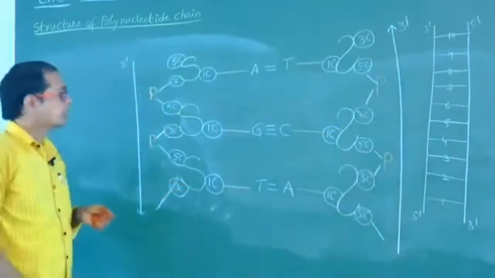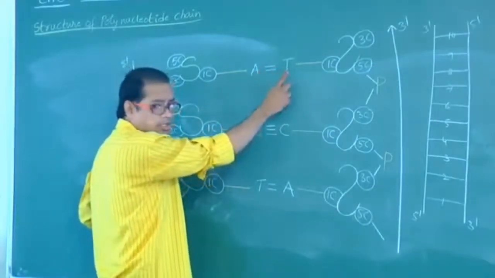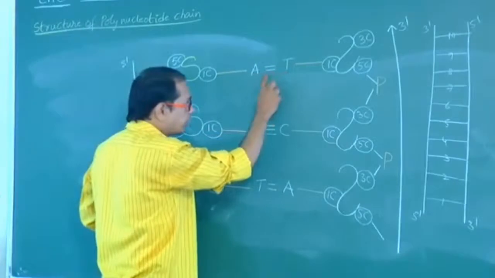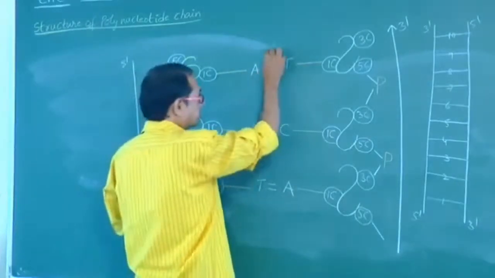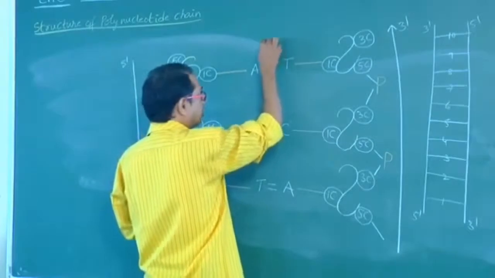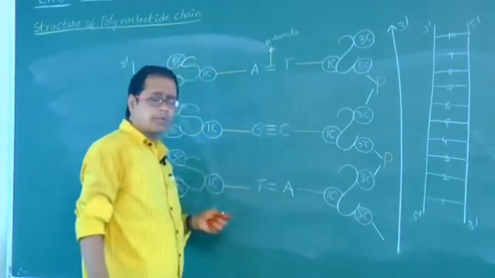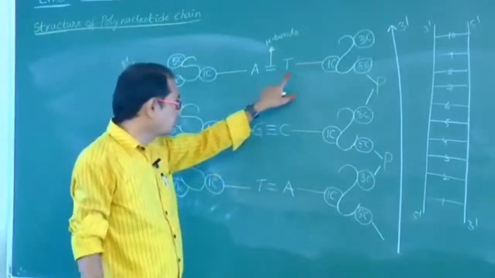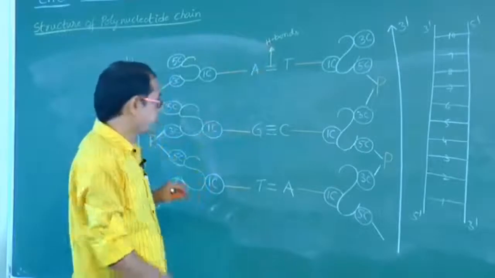Okay, right. This is nitrogen base, this is nitrogen base. Between two nitrogen bases, what type of bonds are present? These bonds are called hydrogen bonds. The type of bonds present between two nitrogen bases is hydrogen bonds, right?